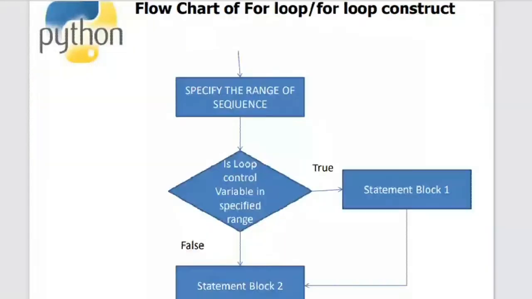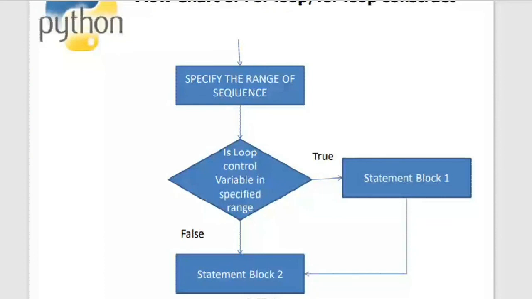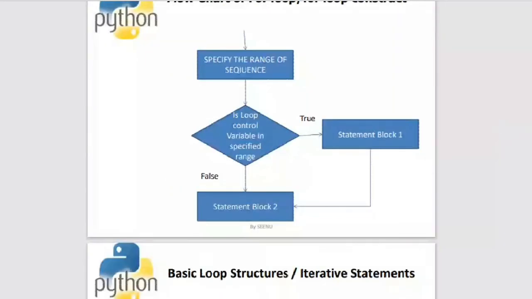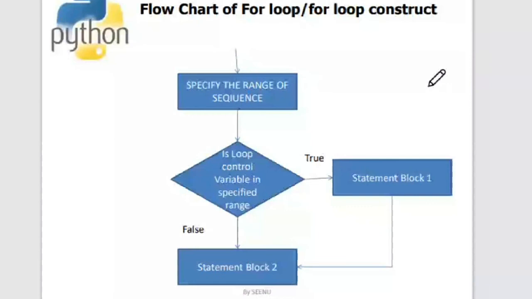Now let us look into the flowchart of the for. In the flowchart of the for, we'll specify the range of the sequence. Herein we have a range function. I'll tell you what a range function is and all that.